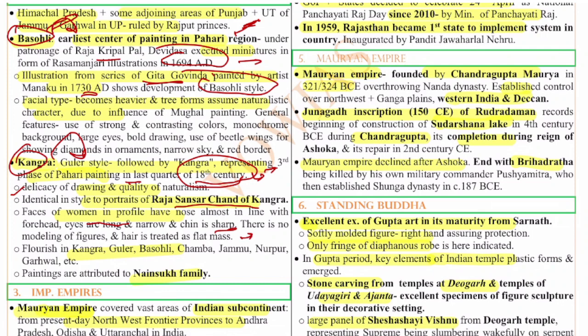They flourished in Kangra, Guler, Basholi, Chamba, Jammu, Nurpur, Garhwal, etc. The paintings are attributed to the Nainsukh family. So this is about the Pahari region and its various paintings. Basholi and Kangra are the various styles in this Pahari region.